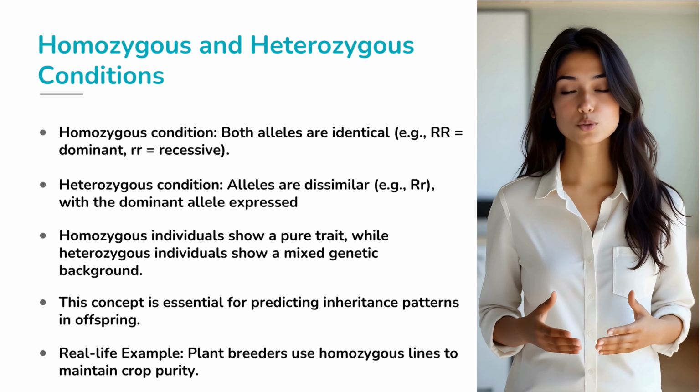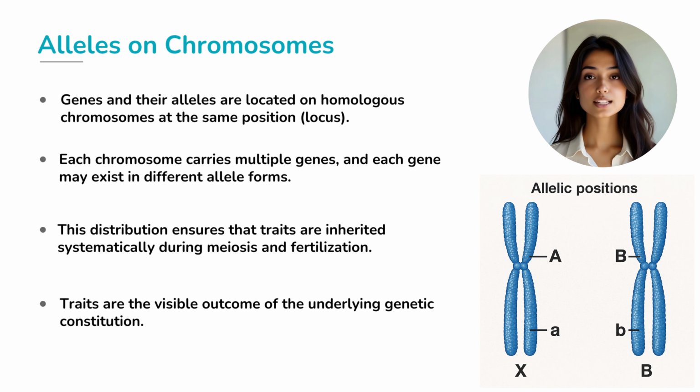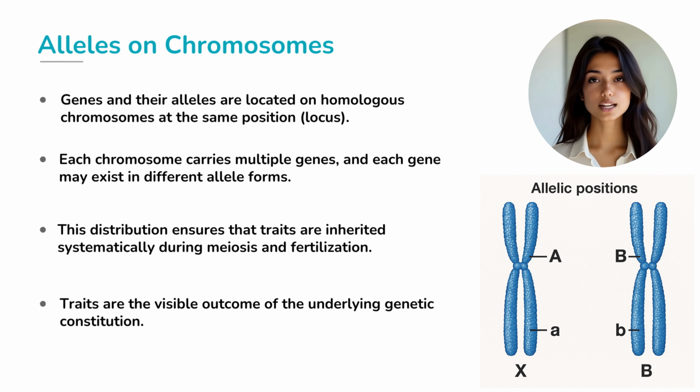Now let's look at where these alleles actually live: on our chromosomes. Each gene has a fixed location on a chromosome, called a locus. Since we have two sets of chromosomes, we inherit one allele from each parent. Imagine a pair of chromosomes with genes labeled A, B, C, and D. If both alleles are the same, like AA or BB, it's homozygous.